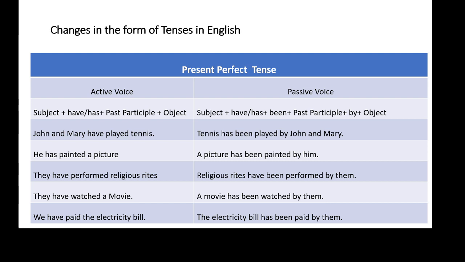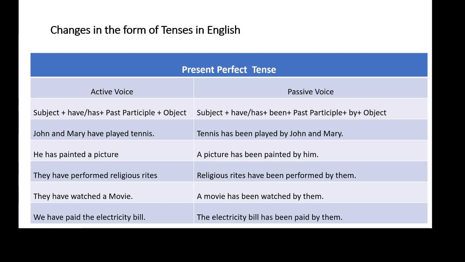Let us come down to the next example. That is, they have watched a movie. In this sentence, they is subject, have watched verb, a movie is an object. The sentence is written in present perfect tense because have is followed by past participle of the main verb.